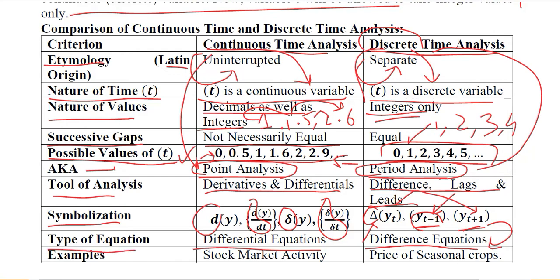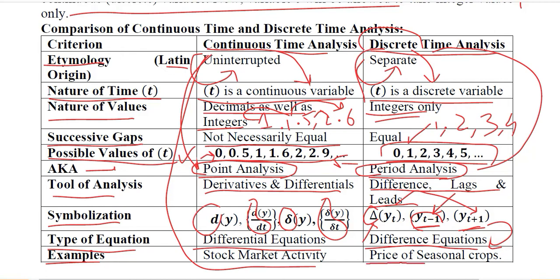As for examples, an example we can talk about in the case of continuous time analysis is stock market activity, because stock market activity continuously happens, and trading, especially in this digital era, is instantaneous and can happen at any point in time, not with regular intervals.